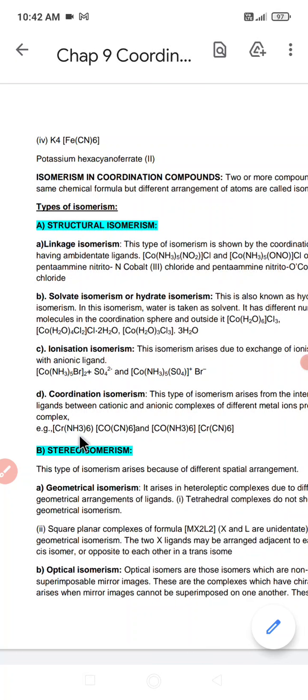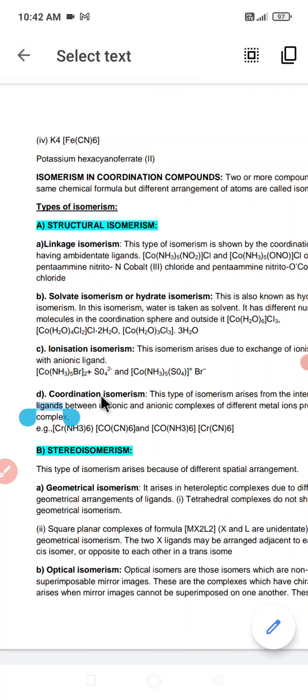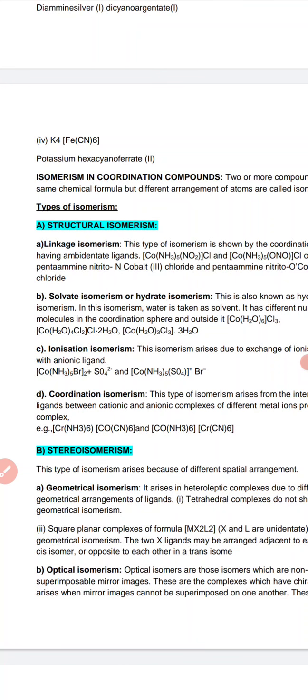See here we have these two complexes, [Cr(NH3)6][Co(CN)6] and [Co(NH3)6][Cr(CN)6]. They are exchanging their coordination spheres. These exist when both the cation and the anion are coordinated. When both exist in coordinated form, we get coordination isomerism. Okay, children, that was all for the day.